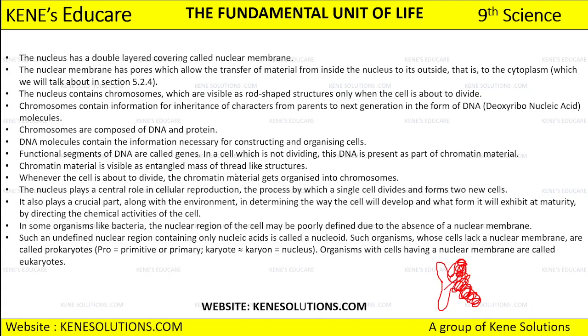And through the chromosome and DNA, what happens? All the inherited characters are passed from parents to the next generation. And what is the chromosome composed of? The chromosome is made up of DNA and protein. Now DNA contains the information which is necessary for constructing and organizing the cell.